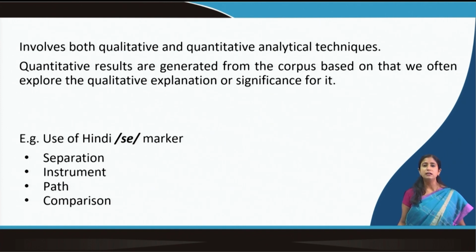It will be easier for you to understand that when you have so many sentences, so many examples of se, and you also have the list of words which are preceding or following it. With all these combinations, you can easily come to a conclusion or create a list of where this particular postposition occurs. Then, based on that occurrence or frequency, you can give your own analysis.